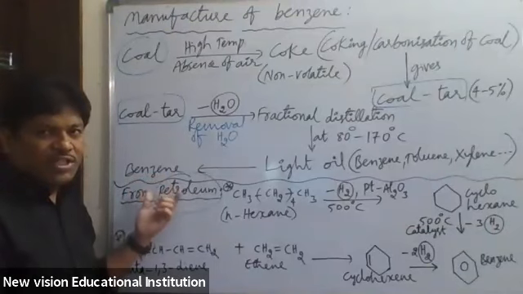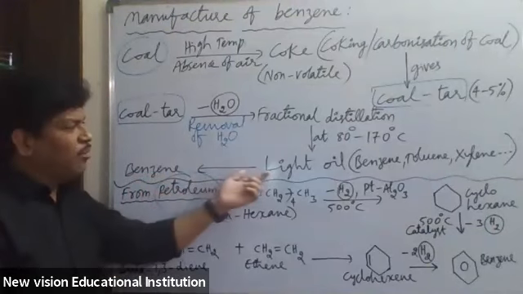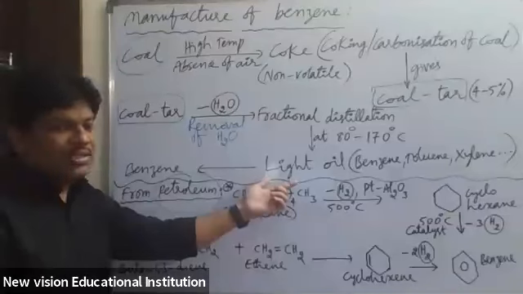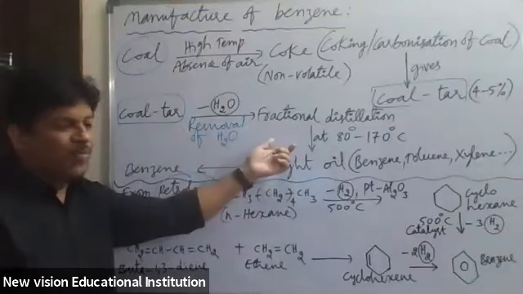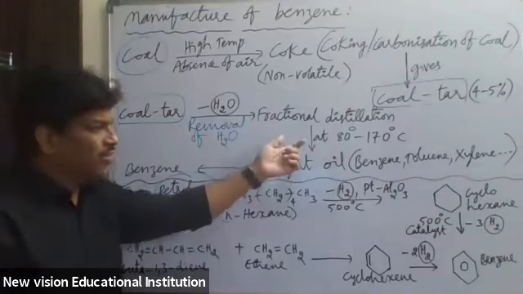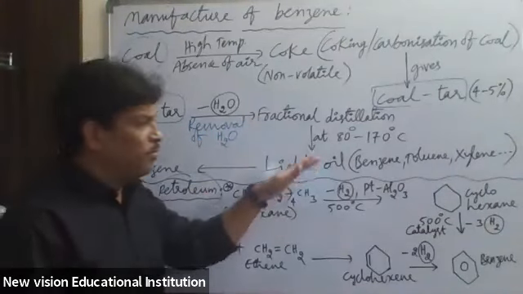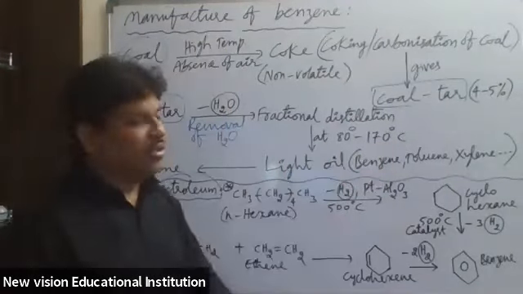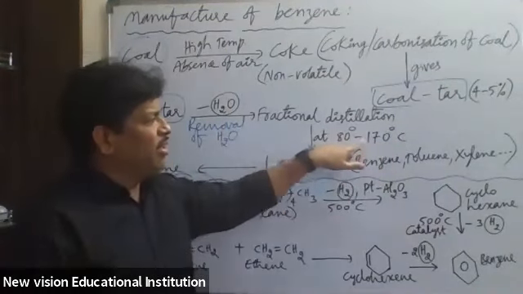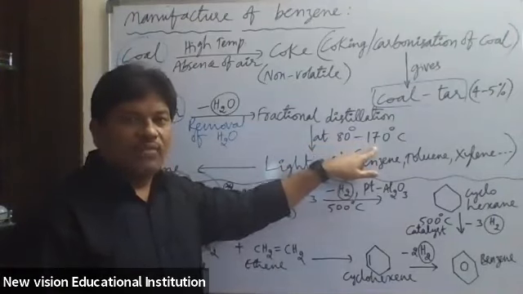We manufacture benzene on a large scale from light oil. This light oil is obtained by the fractional distillation of coal tar at a temperature of 80 to 170 degrees Celsius. We use the centigrade temperature here. In some books it will be given in Kelvin: 80 plus 273 Kelvin, 170 plus 273 Kelvin.